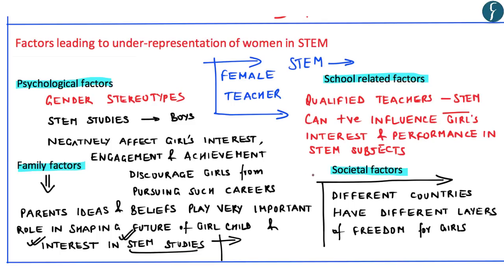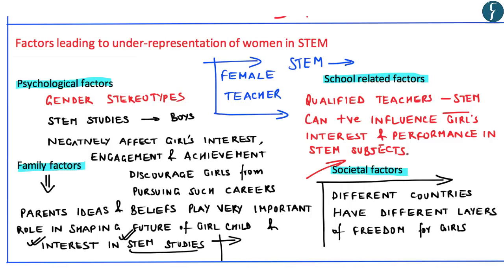Now, whether a girl takes up STEM careers also depends on different societal factors prevailing under different circumstances and in different countries. It is noted that in countries which have greater gender equality, girls tend to have more positive attitudes and confidence about the field of STEM.